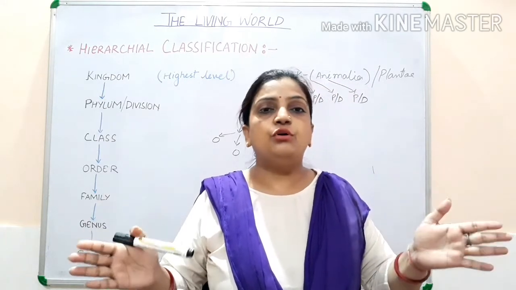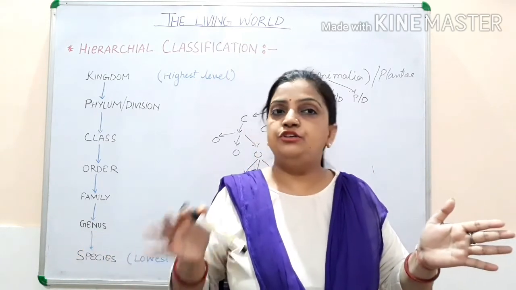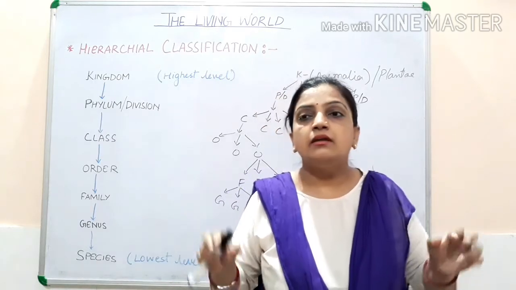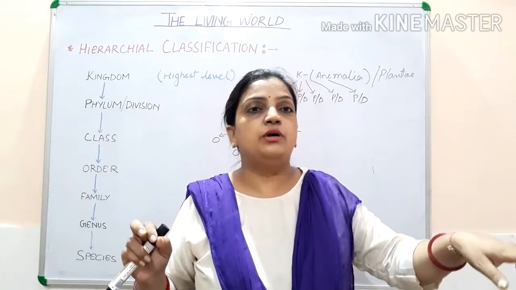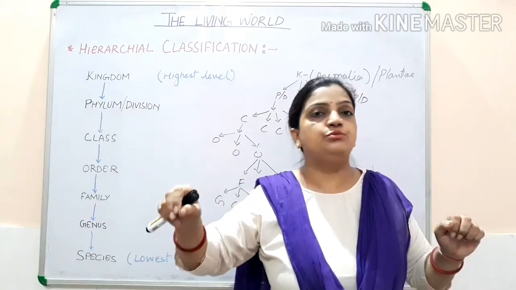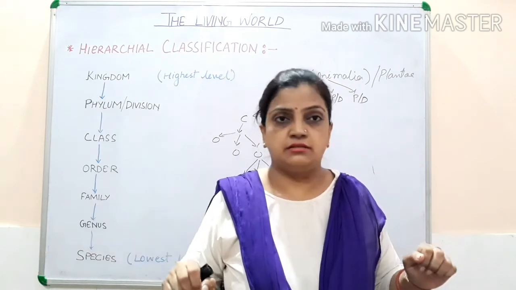Now, two children come from your grandparents: one will be your parent and one will be your uncle. Your father has two children, so you are brother and sister, and your uncle also has two children, who are also brother and sister.